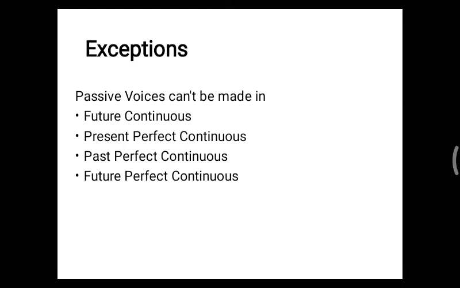So in brief, there is no chance to make any sentence in perfect continuous tense in the passive voice. Also, there is no chance to make a sentence in passive voice for future continuous tense. Okay, now these are the four exceptions. Now further, let's begin.